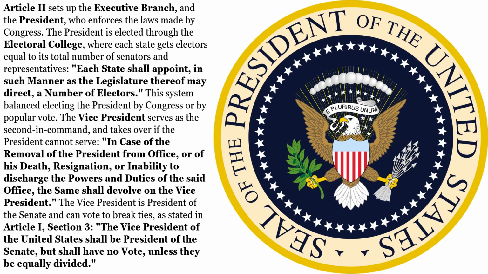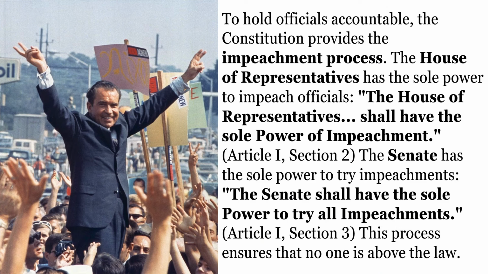The vice president is president of the Senate and can vote to break ties, as stated in Article 1, Section 3. The vice president of the United States shall be president of the Senate, but shall have no vote unless they be equally divided. To hold officials accountable, the Constitution provides the impeachment process.